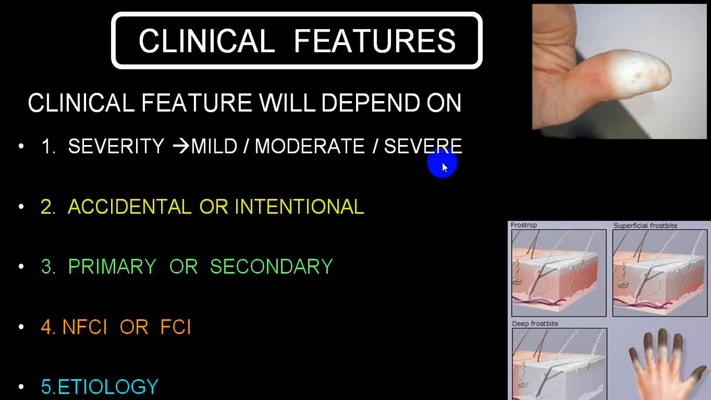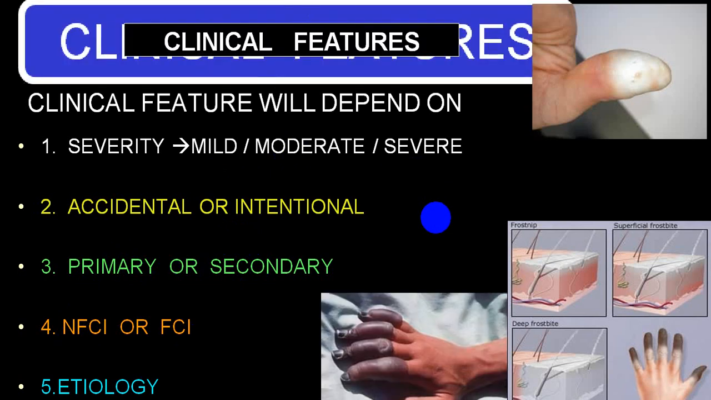If we go through the clinical features, you can divide into mild, moderate and severe, depending upon the etiology, primary and secondary, accidental and intentional. We are not going to talk regarding intentional, we are going to talk of accidental only, and in that accidental it can be primary or secondary, and in primary also it can be non-freezing cold injury or freezing cold injury, and in secondary, depending upon the different disorders, you can have severity that is mild, moderate and severe. So we'll be putting all this together and trying to explain what can happen.